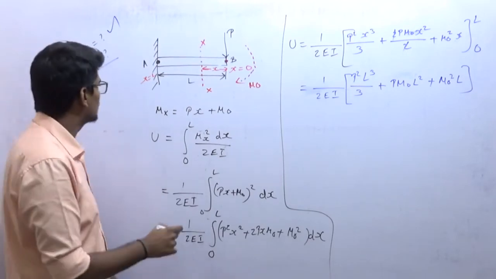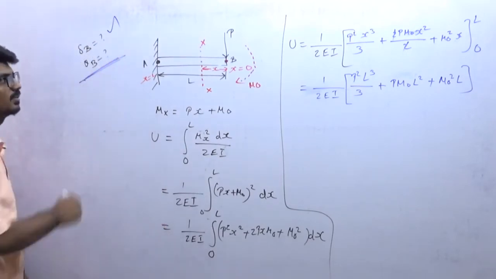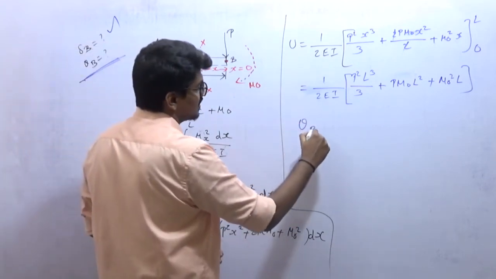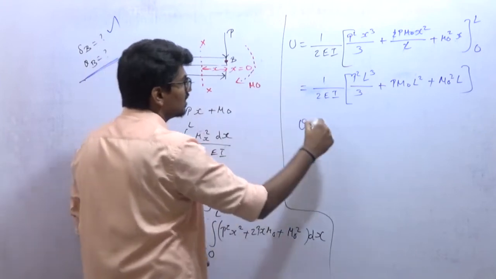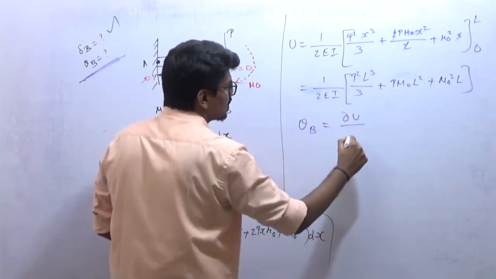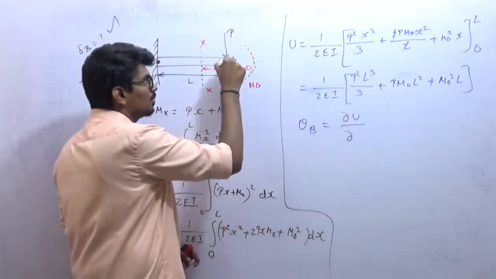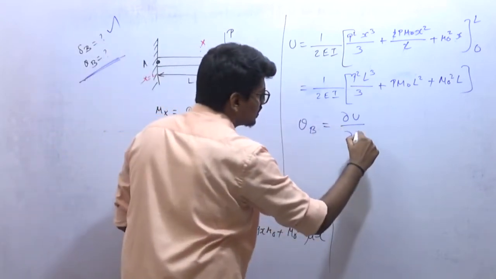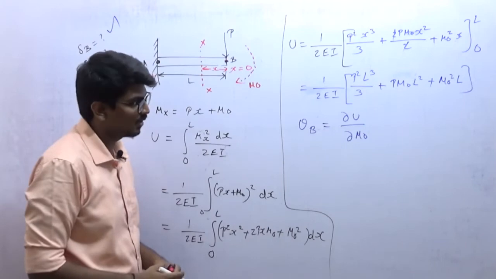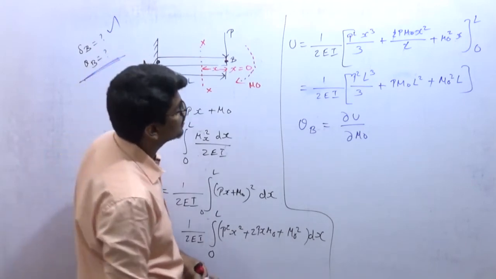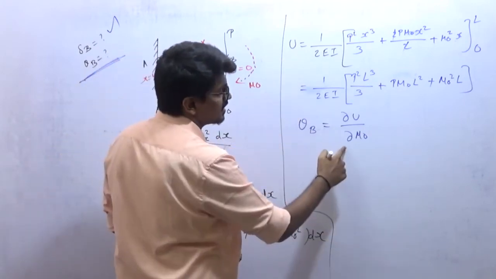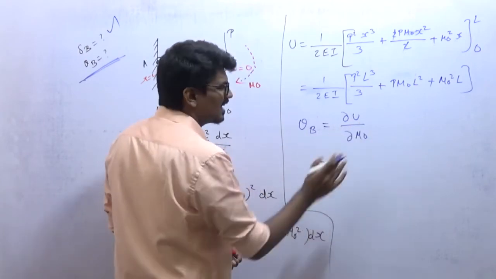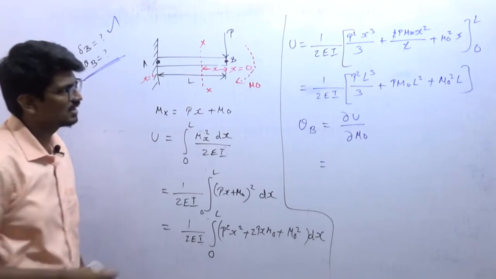Now how to determine theta? What is the formula for theta? Theta is nothing but, by Castigliano's theorem, if I want to find out theta at point B, I need to differentiate U with respect to the moment which is acting at point B. The moment which is acting at point B is M naught, so differentiate U with respect to M naught. So what is U? This is U, partially, that is very important.